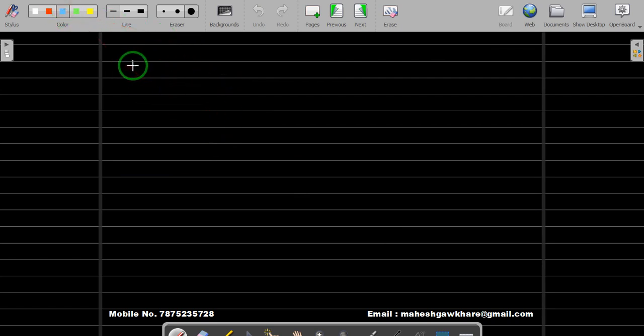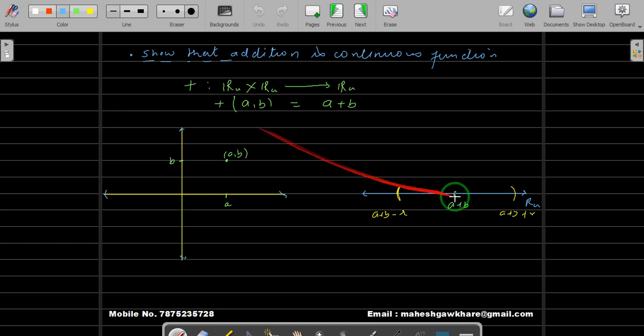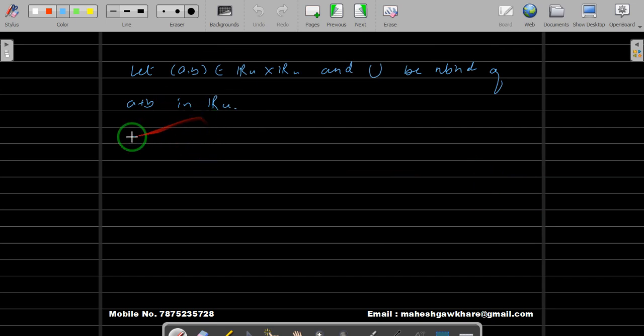Okay, so let us take a point, let (A, B) belong to R cross R, and let U be a neighborhood of A plus B, that's the image A plus B in the codomain R. Okay, so as we have taken here, it's an image, and since this is the neighborhood, there exists some R greater than 0 such that the open ball around A plus B, (A plus B minus R, A plus B plus R),